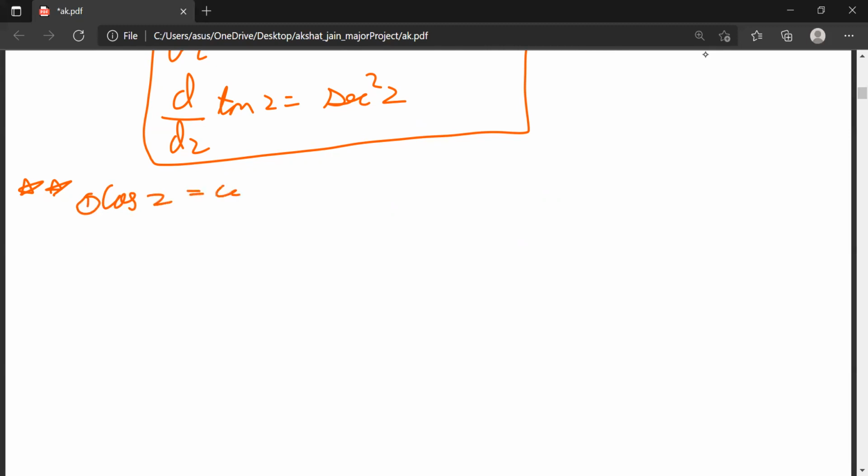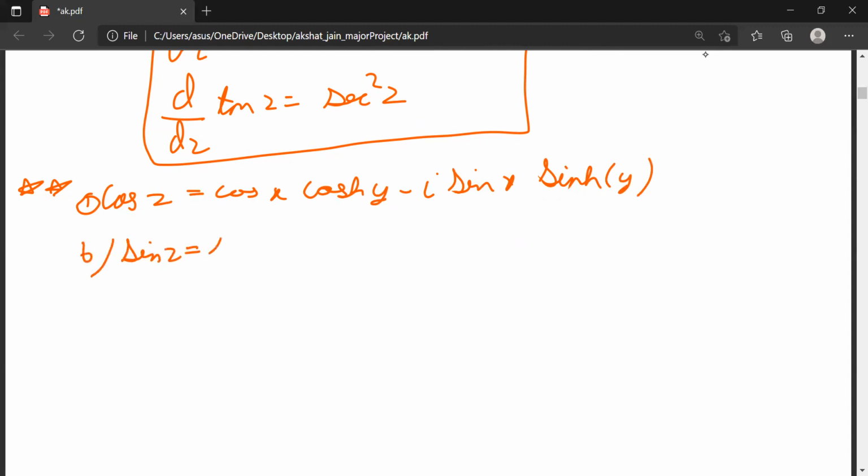Cos z is equal to cos x cos hy minus iota sin x sin hy, and sin z is equal to sin x cos hy plus iota cos x sin hy. Here sin hy and cos hy are hyperbolic functions.